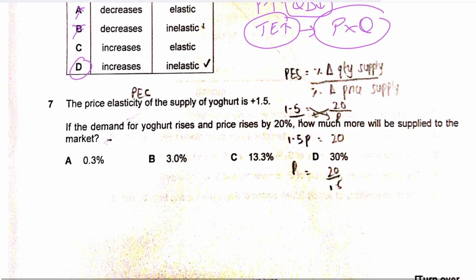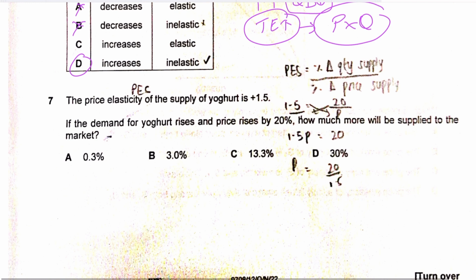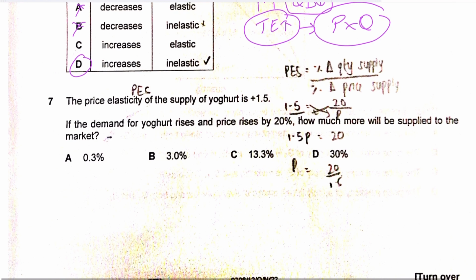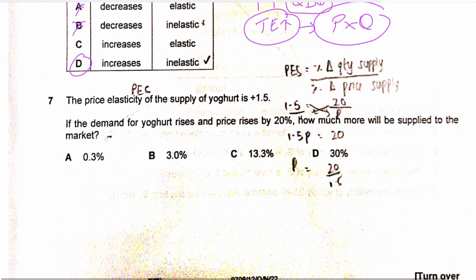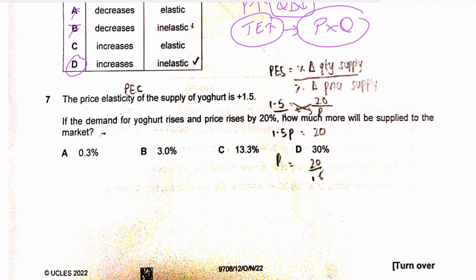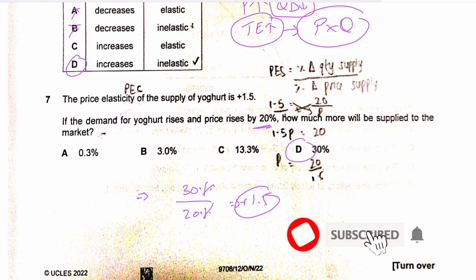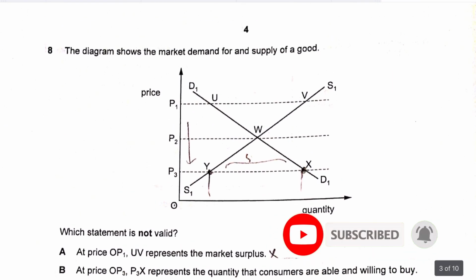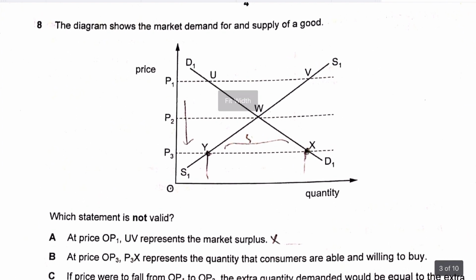Question number 7 says the price elasticity of supply of yogurt is plus 1.5. It's elastic. If the demand for yogurt rises and subsequently the price rises by 20%, how much more will be supplied to the market? So it's a fairly simple question. You just need to plug in the values in the PES formula. PES equals percentage change in quantity supplied over percentage change in price. So the percentage change in quantity supplied should be 30% divided by the percentage change in price, 20%. That would give the answer 1.5, and that makes D the correct answer. 7 should be D for David. Question number 8 says the diagram shows the market demand and supply of a good.